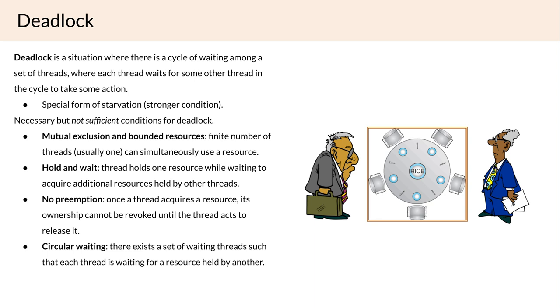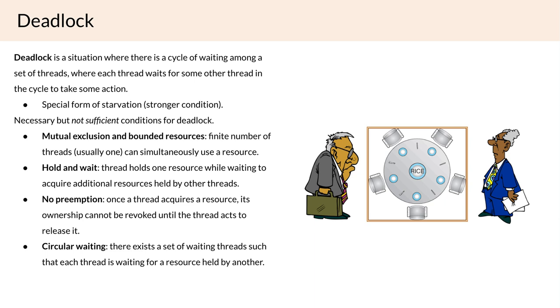So if that was the case, we would not necessarily have deadlock, but we did establish, or I guess I didn't specify this, but we do establish that each chopstick can only be used by one philosopher at a time, and so we do have mutual exclusion. And of course, the bounded resources part comes from the fact that we only have five chopsticks. If we had six, we may not have this issue. Or, really, if we had infinite chopsticks, we wouldn't have this issue. So, yeah, hopefully that makes sense. So these are the four conditions.